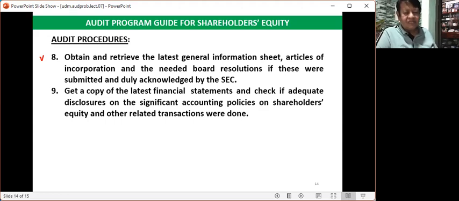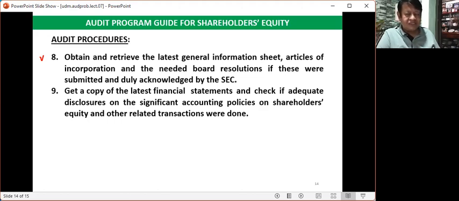So let me explain what is the meaning of general information sheet. So as an auditor, you must know this. The general information sheet is the list of all officers of the corporation. Remember, officers are different from the board members. The board members are the owners of the corporation, while the officers are just employees.